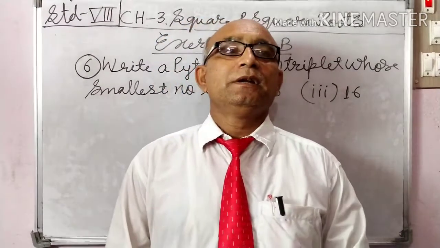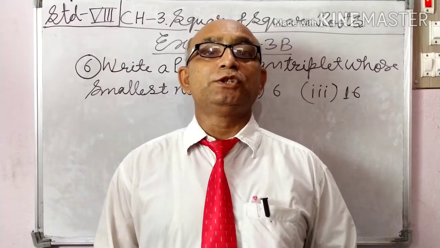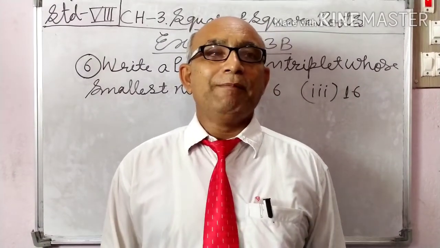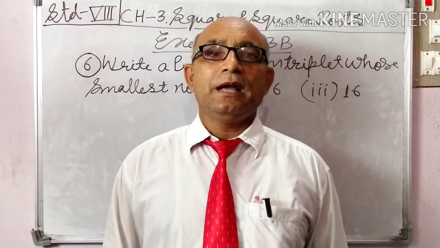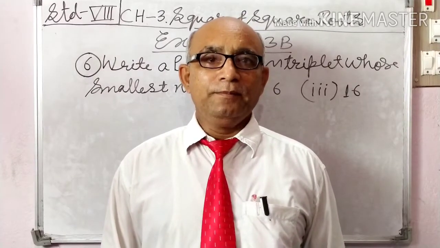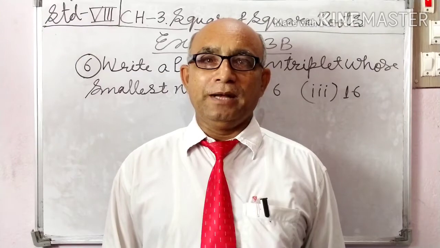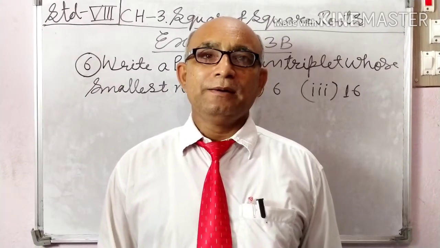Pythagorean triplet. The form of a Pythagorean triplet is 2m, m square minus 1, m square plus 1. 2m, comma, m square minus 1, comma, m square plus 1.